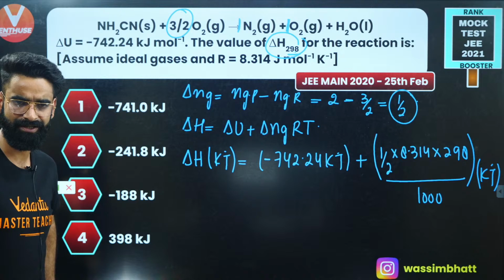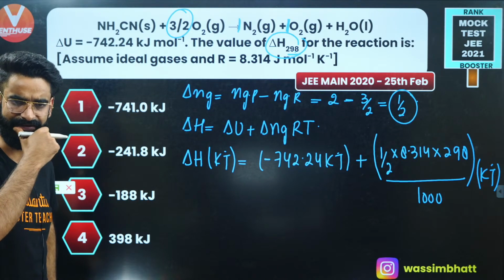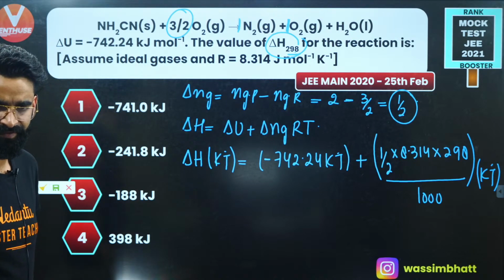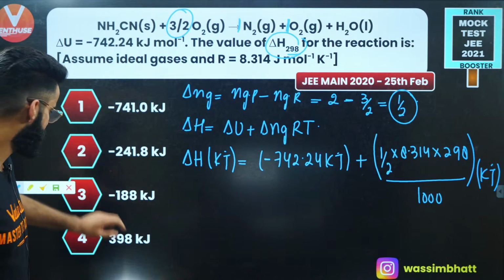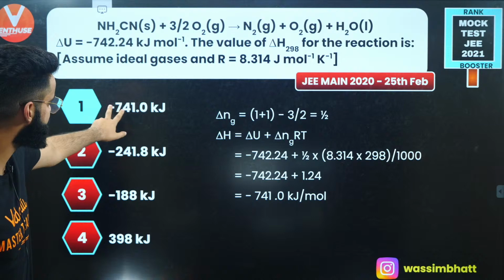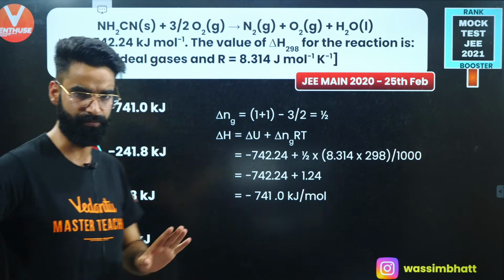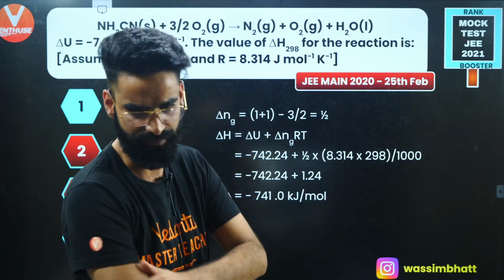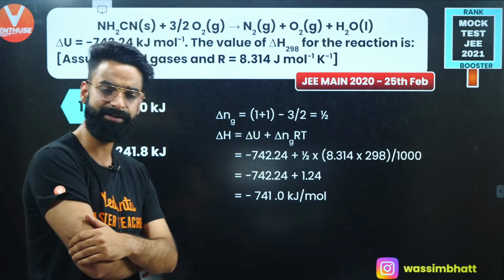Let me know fast if it is clear to you. Okay, when you do the calculation part, you'll be getting the value exactly as minus 71.0 kilojoules per mole, right? This is the value of delta H which we were supposed to calculate. As simple as that, right?